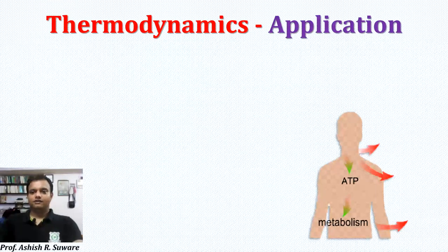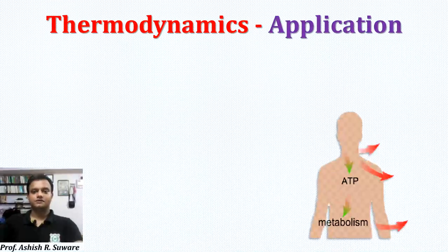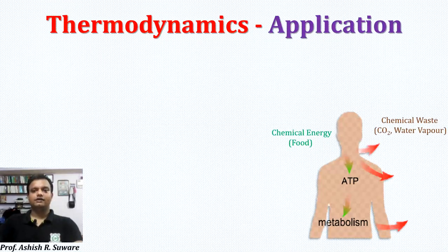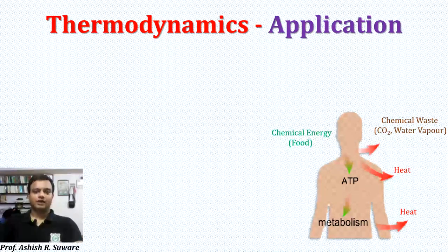right? As I told, our body is the best example of thermodynamics, or it is a smart thermodynamic system. How? Check. We are taking food as an input, which is chemical energy. It is getting converted to ATP, which is storage of energy. Then whenever needed, it will get converted to heat, and chemical waste like carbon dioxide and water vapors will be exhaled from the nose. At the same time, our body is continuously emitting heat, right? Means our body is doing heat transfer. So it is an application of thermodynamics.